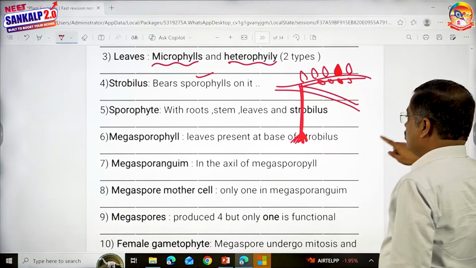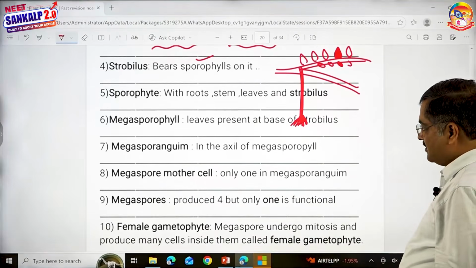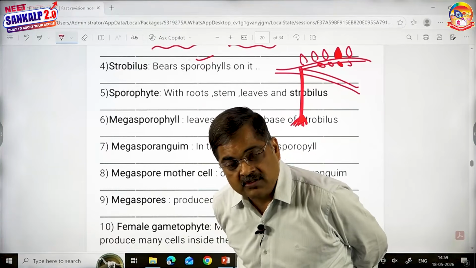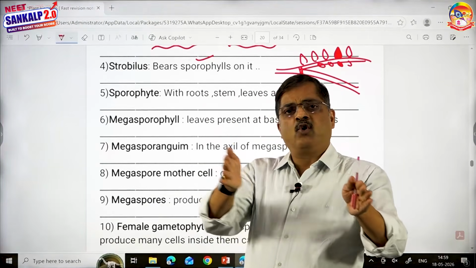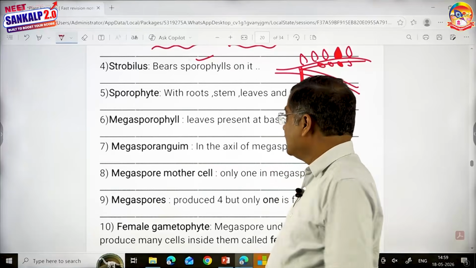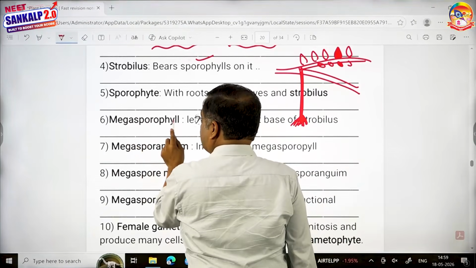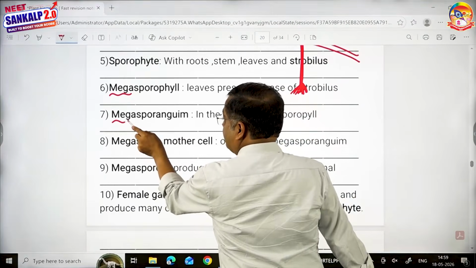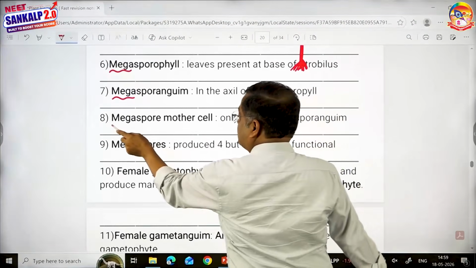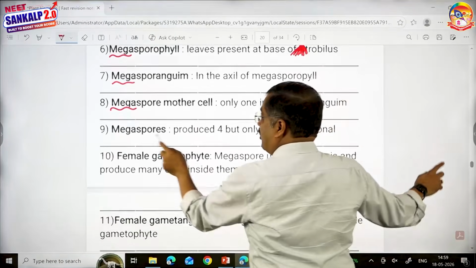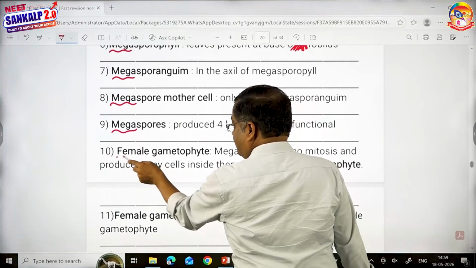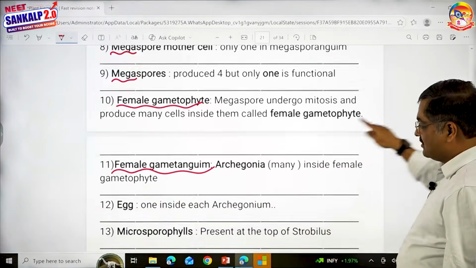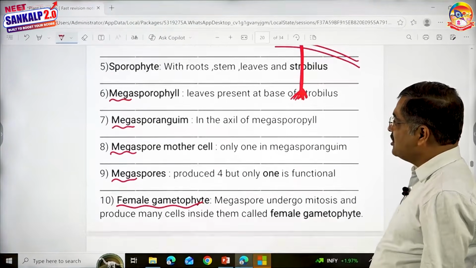The sporophyte is with root, stem, leaves, megasporophylls. Same way. Look here, the small change. Because this is heterosporous, I use the word micro and mega before the words. After sporophyte, sporophyll, I use a prefix mega. Sporangium, I use a prefix mega. Spore mother cell, I use a prefix mega. Then spore, I use a prefix mega. Then female gametophyte, then female gametangium, then female gamete, that is egg. Look here, that's the only change.